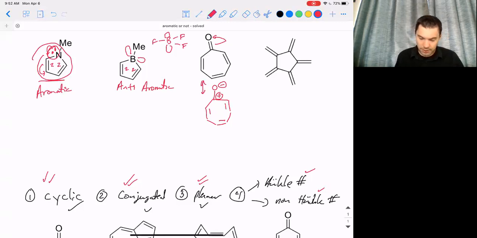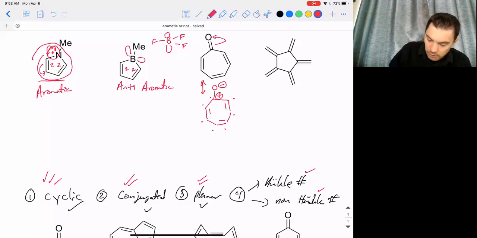All right, so it's still going to be cyclic. It is now conjugated, so I have a p orbital at every one of these positions going around, and they're all in the same ring system, so it should still be conjugated. It may or may not be planar, but 7 is getting close to when we can start having puckering and ring torsions to try to really knock things out of conjugation. And so let's hold off on planar and go to the Huckel number here.